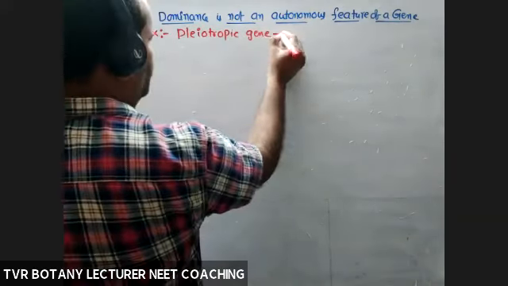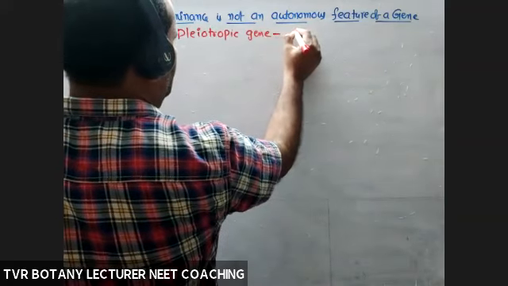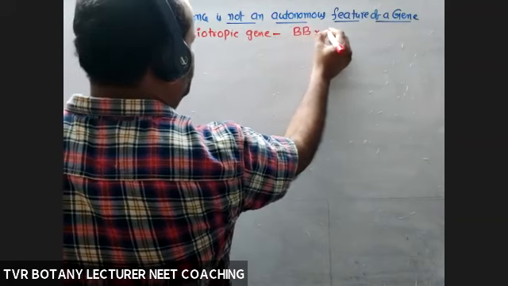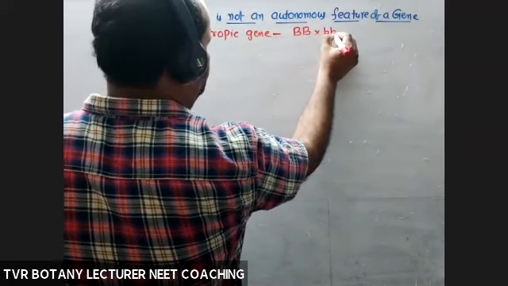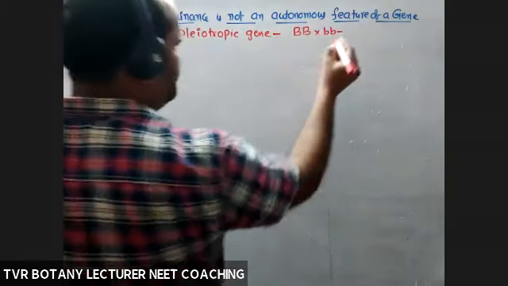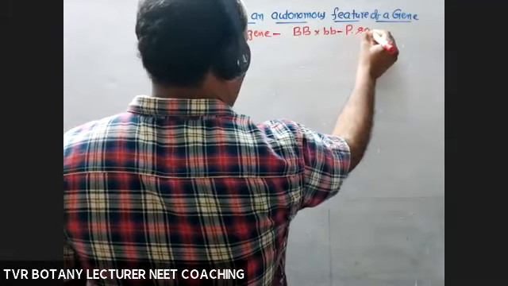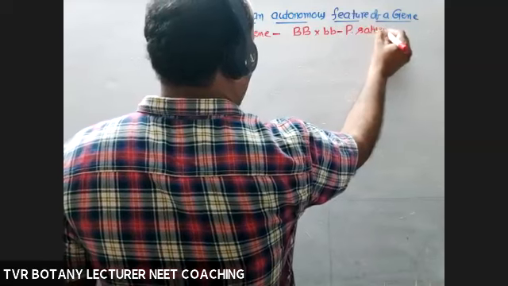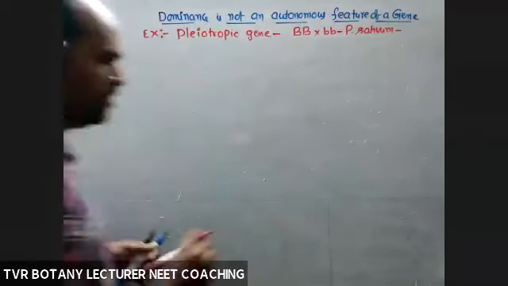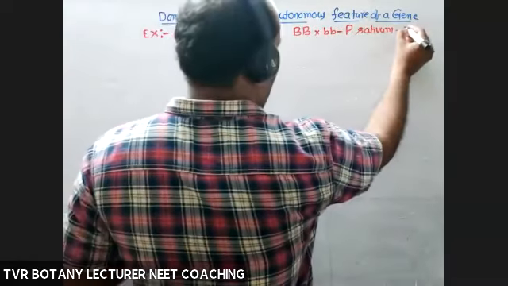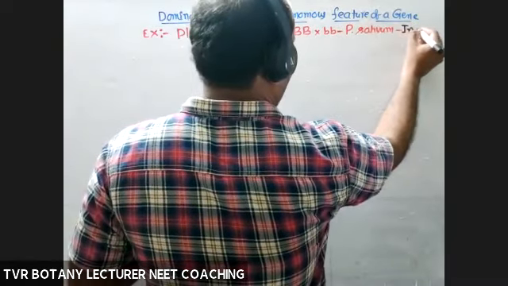In the case of capital B crossed with small b, already completed, that is Pisum sativum with incomplete dominance.